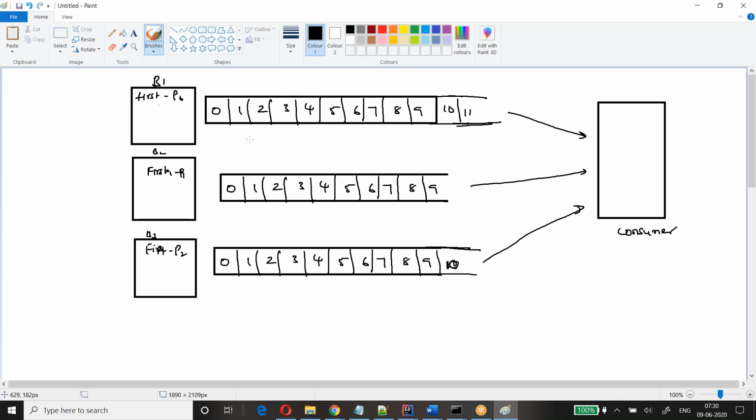So your consumer will connect to the respective partitions and start reading the data from each partition. Any questions so far?